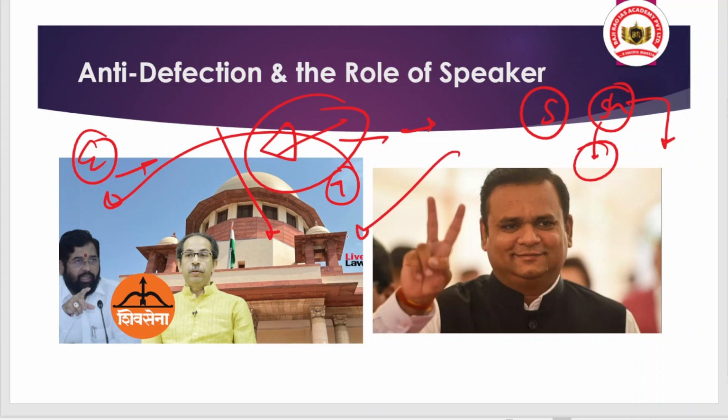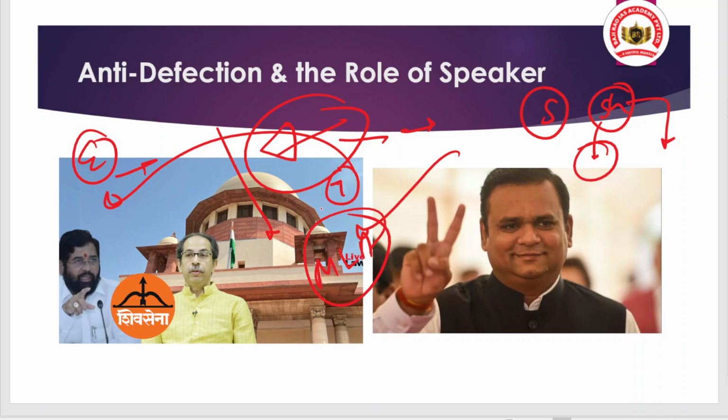So when this type of incident happens, when a series of members shifts from one party to another party, or there is a split of the party, there is an issue of anti-defection, and we have an anti-defection law under the 10th Schedule. So that's why these incidents led to the issue of anti-defection, that there were allegations about the defection of the members.